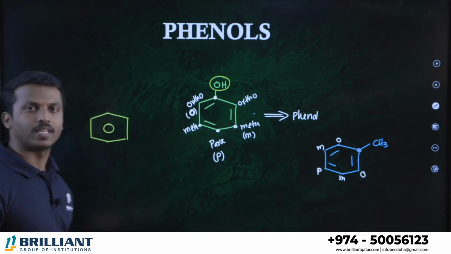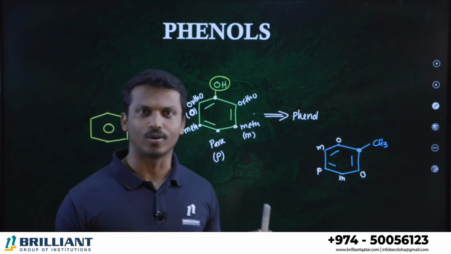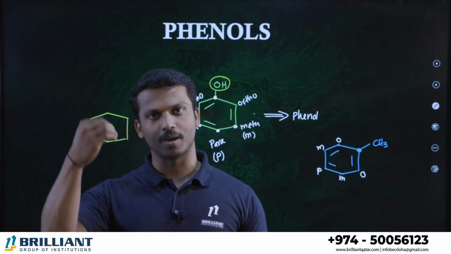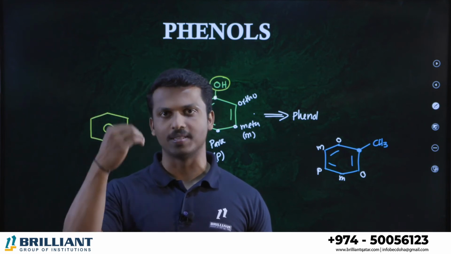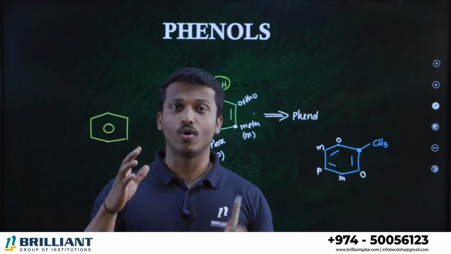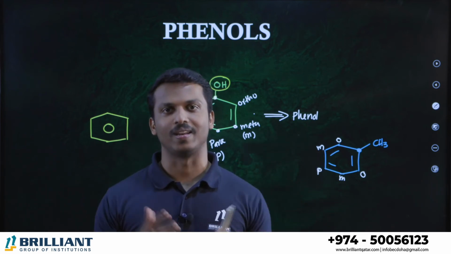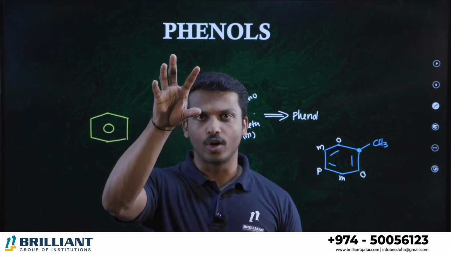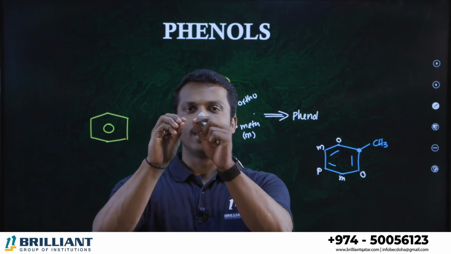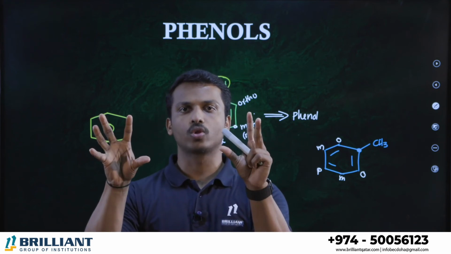So in a normal benzene, such kind of positions are not there. Ortho, meta, para, we can't decide. It depends on the upcoming group. If there is a group on the benzene ring, like a functional group or a normal alkyl, anything, then ortho, meta, para positions are generated. Clear? Once again, the group-connected carbon on benzene, the nearest 2 carbons are called ortho.